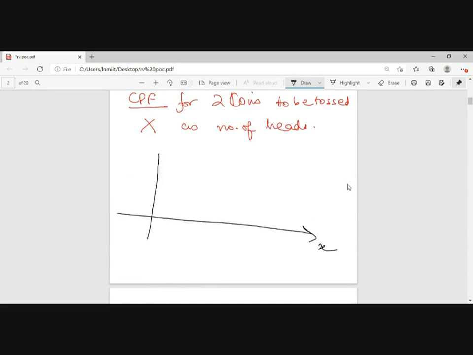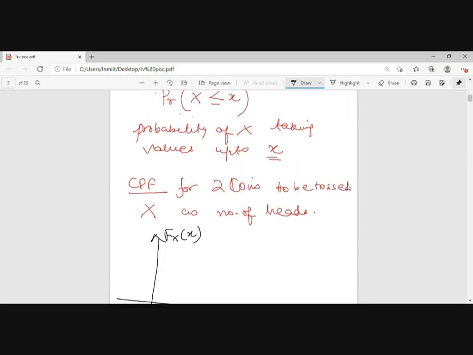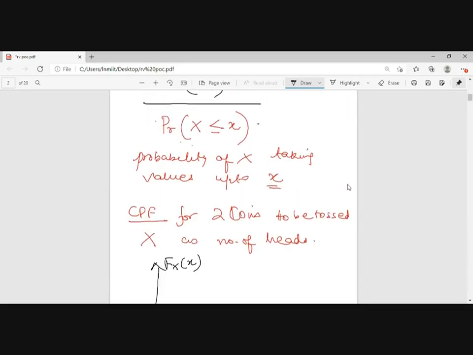This is my x, this is Fx of x. Always remember, I will write the CDF as capital F of the random variable x taking value x.